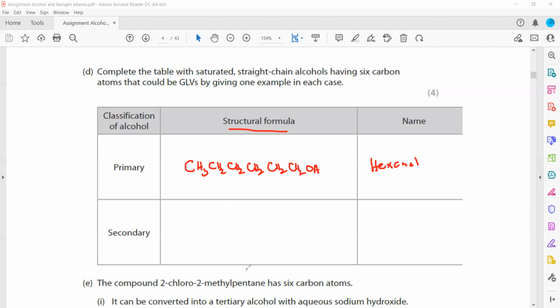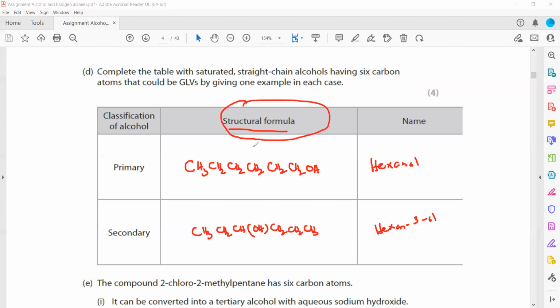Now we have to rearrange it as a structural formula for the secondary alcohol. We can place OH anywhere, but keep in mind that only one hydrogen should be attached to a carbon which is bonded with OH. So if I draw CH3, CH2, CH, then there is OH, and then CH2, CH2, and CH3. So 1, 2, 3, 4, 5, 6. And what is the name of this compound? Because OH is on the third carbon from the left hand side, it is hex, single bond an, and because at the third position we have the OH group, it is hexan-3-ol.